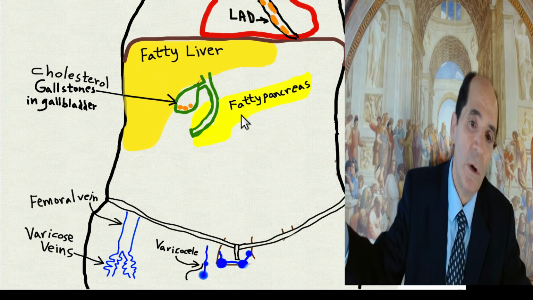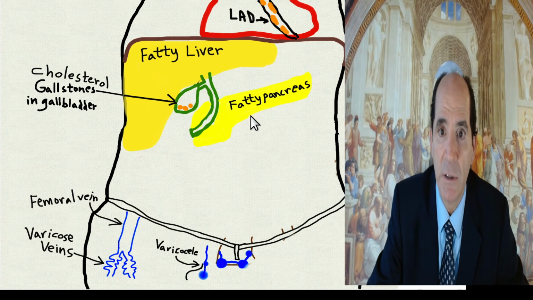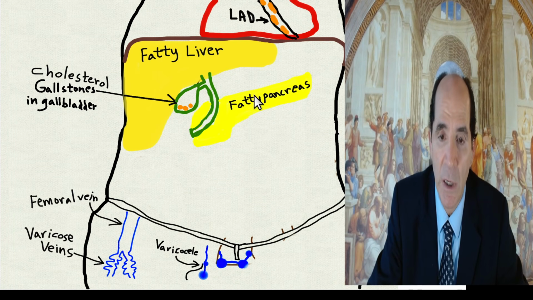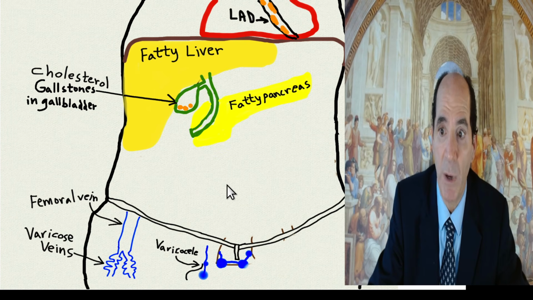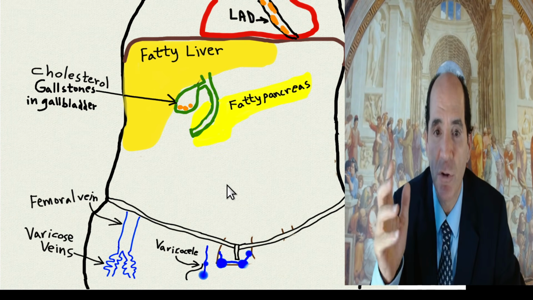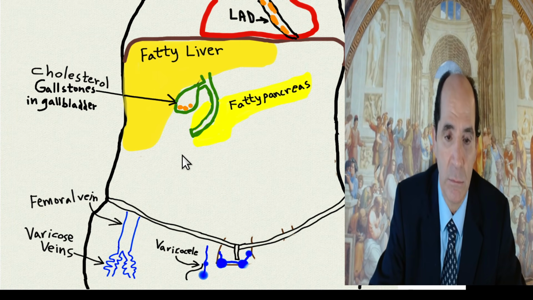Versus if you go low-fat vegan, you lose the weight. You cure type 2 diabetes very easily initially. Same patients always have calcifications of the coronary arteries. I don't have it drawn on here, but they also get degenerative disc disease of their entire lumbar spine. I see these things, by the way, all day long, every day. These diseases are so common that they're considered normal aging, okay, in the Western world.